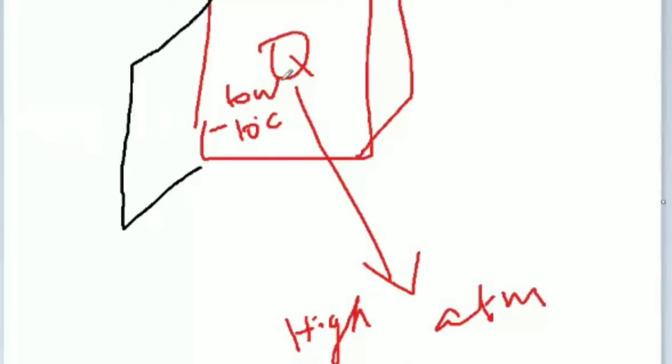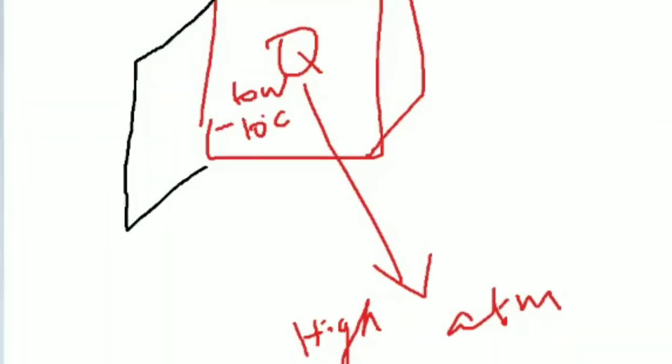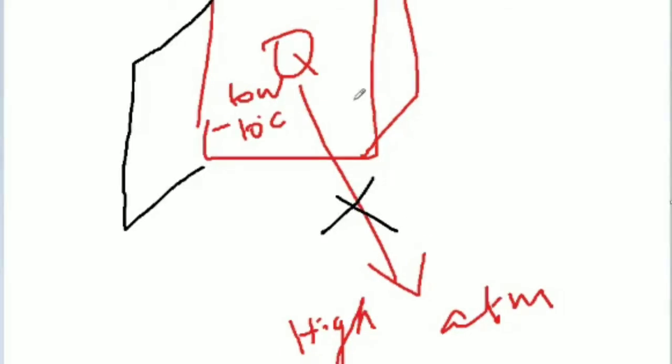It is 100% wrong. Heat always transfers from higher temperature to lower temperature.